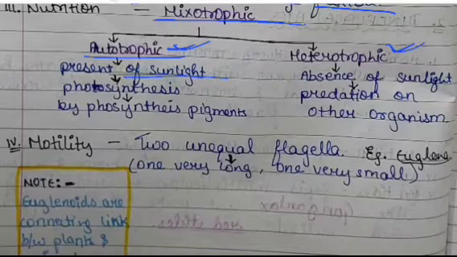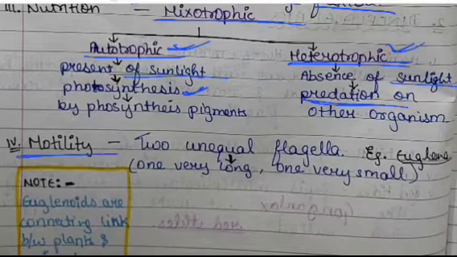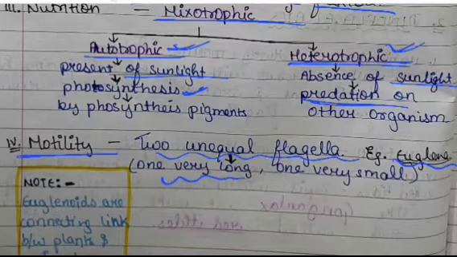So in case of autotrophic, it performs photosynthesis in the presence of sunlight, and in case of heterotrophic, it acts as predator in the absence of sunlight. If we talk about the motility, then they have two unequal flagella. Example Euglena, which has one very long flagella while the other one is very short.